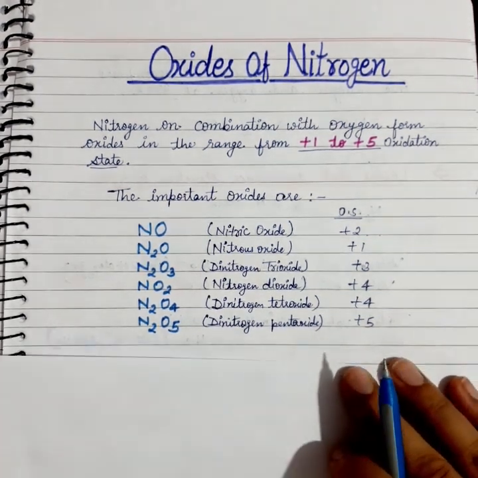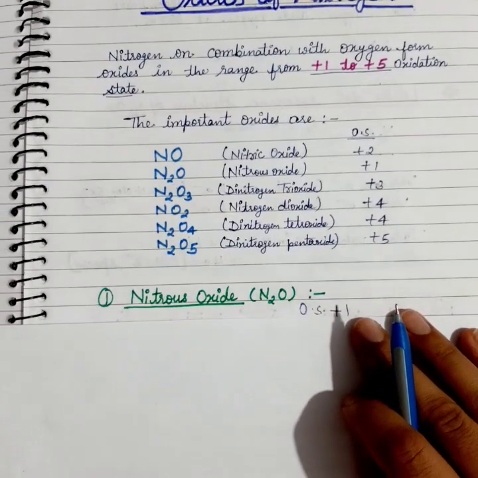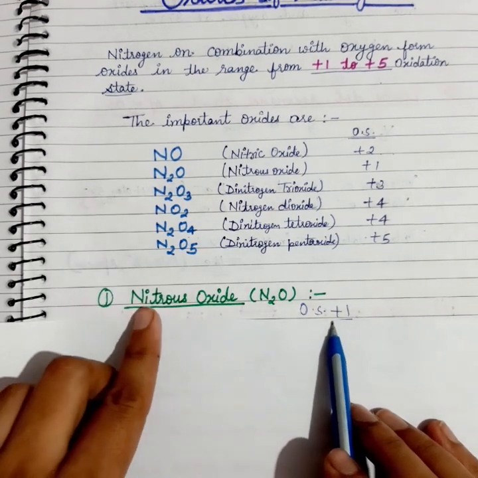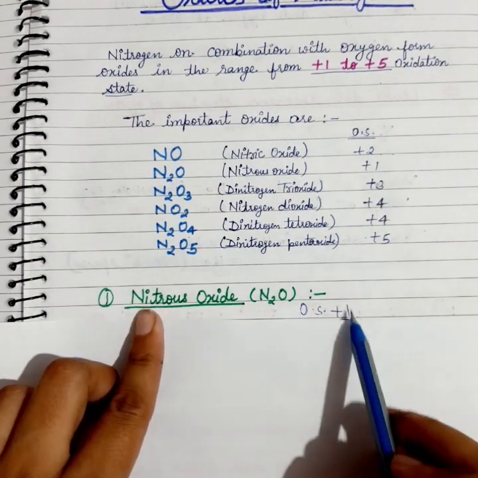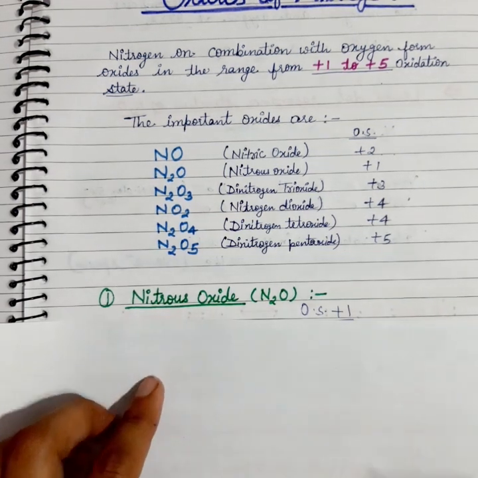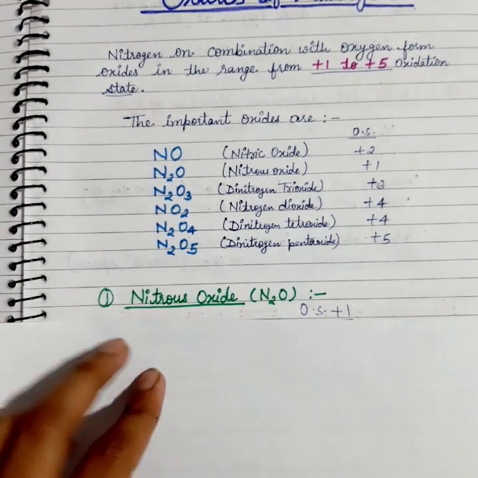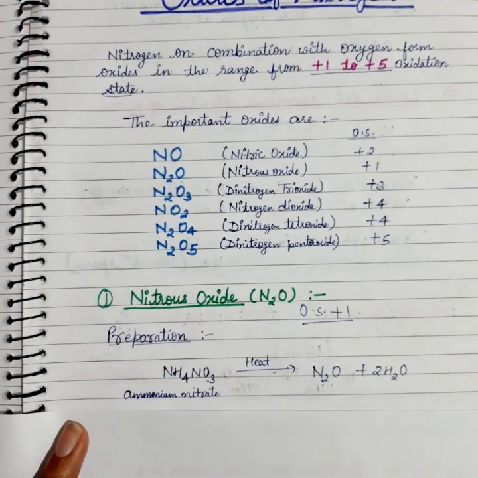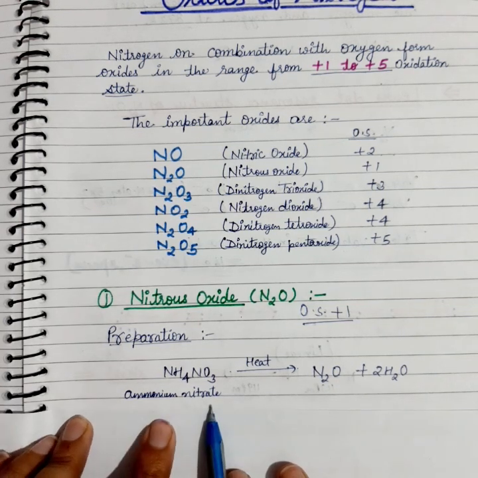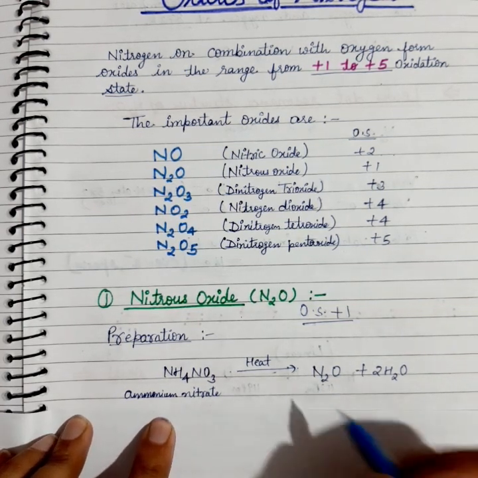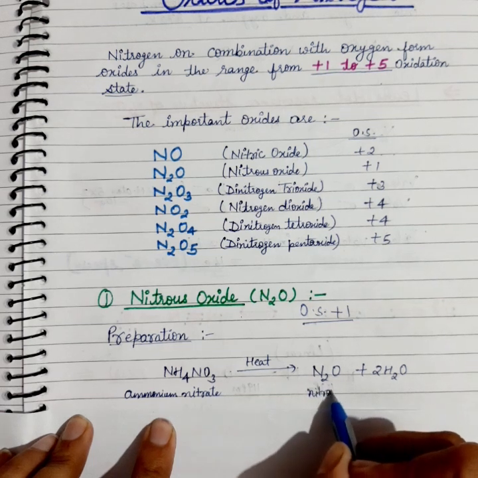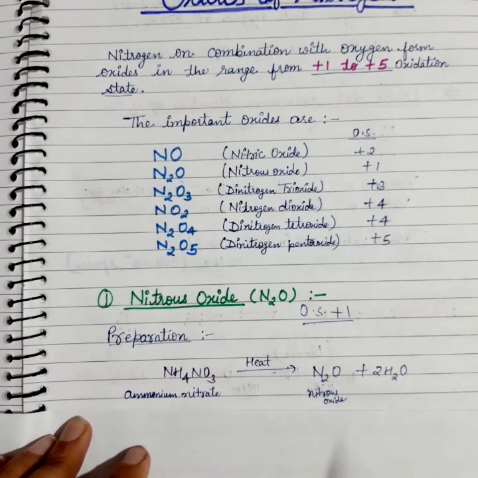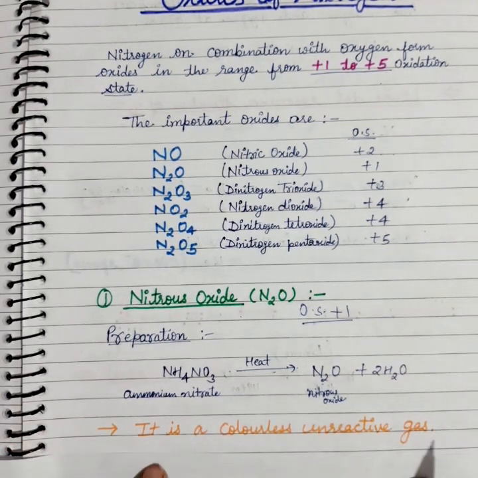So here we will first discuss nitrous oxide, N2O. The oxidation state of nitrogen in nitrous oxide is +1. This is also known as laughing gas. For the preparation of this laughing gas, ammonium nitrate is heated and it gives N2O, which is nitrous oxide, and water.